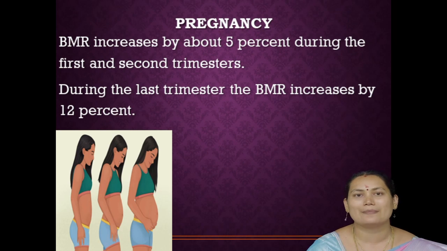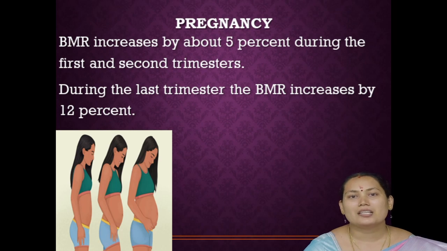During pregnancy time definitely we need more energy. The pregnancy period is divided into 3 trimesters. In the first 2 trimesters the BMR rate is increased by about 6%. In the third trimester the BMR rate is increased by 12%. It is double the amount, because we have a baby that has all organs. So in our body all organs are doubled.